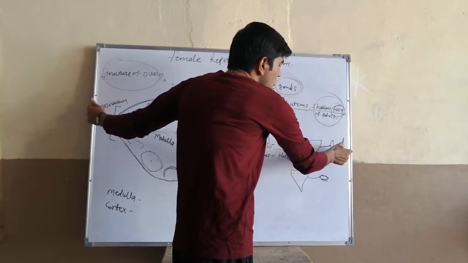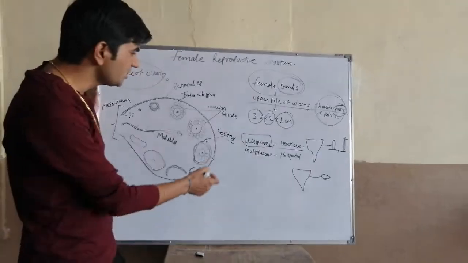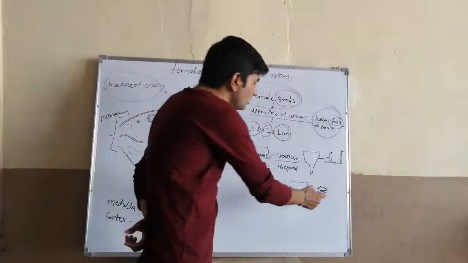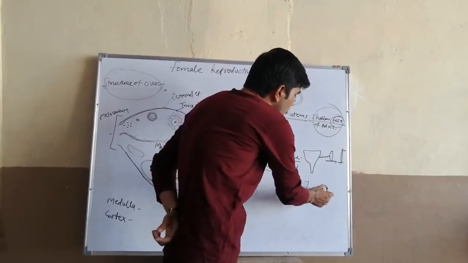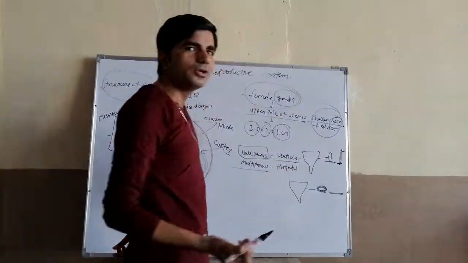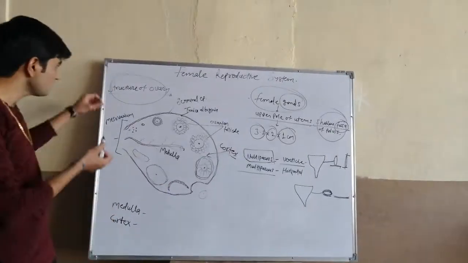the ovaries are located in the vertical direction. This direction is the vertical direction. And in multiparous women, the ovaries are located in the horizontal direction. Horizontal direction, that means this direction. This direction is the horizontal direction.